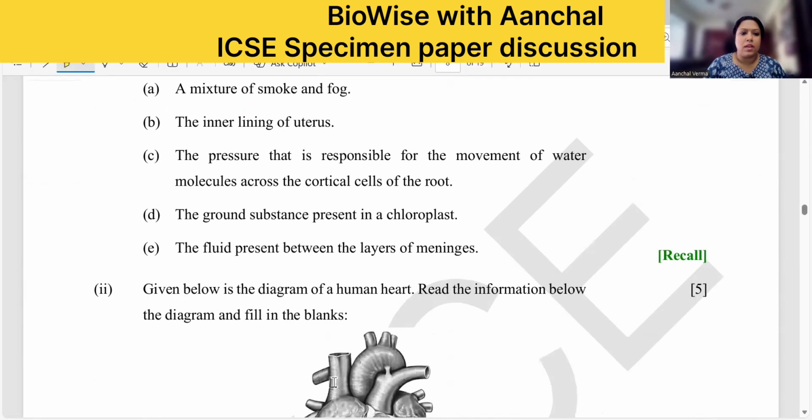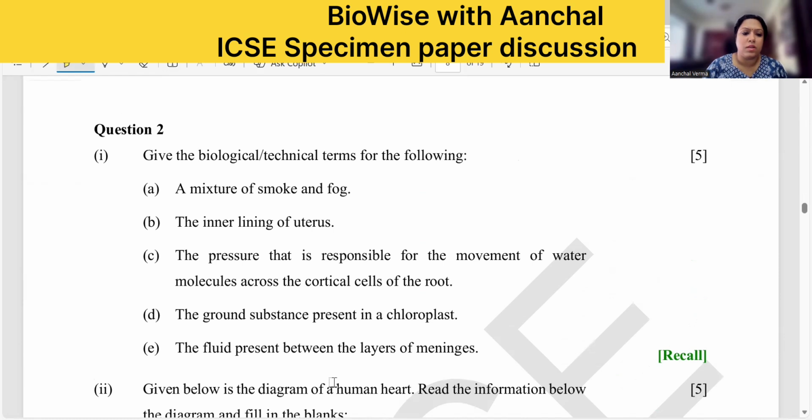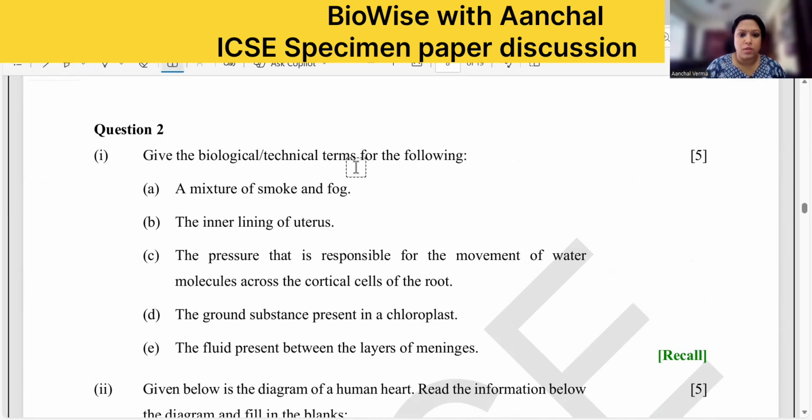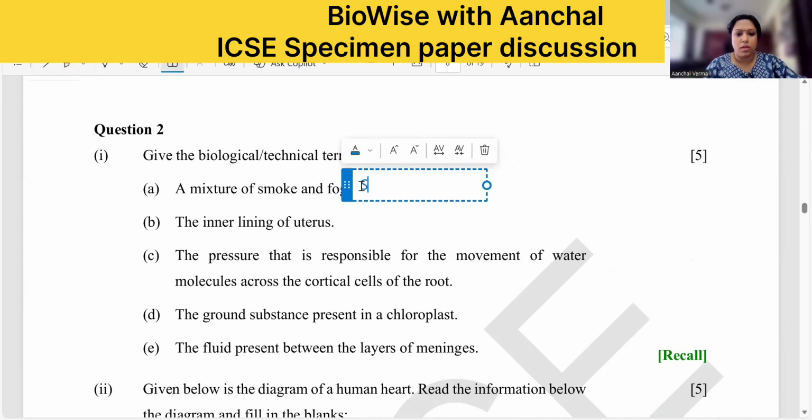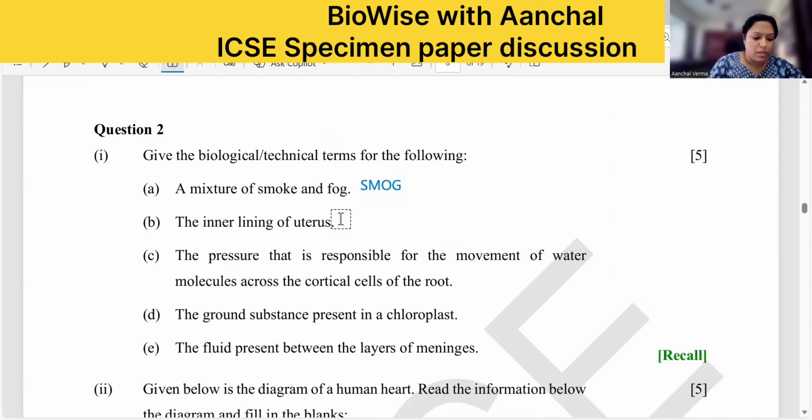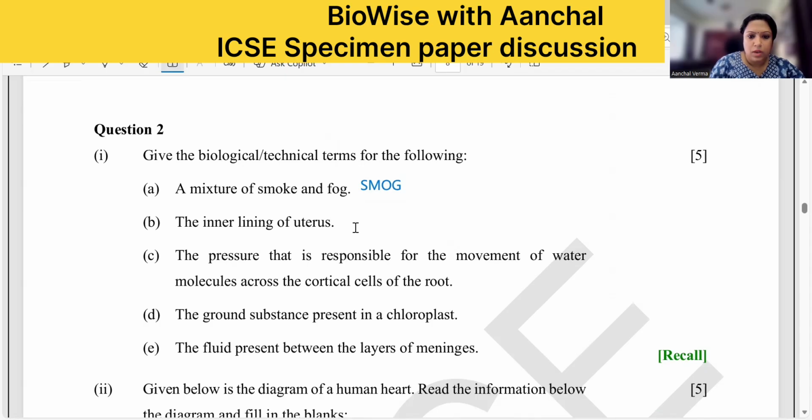Moving to the next, give the biological terms for the following. Now here you can see the first one, the mixture of smoke and fog, smog. The inner lining of the uterus, endometrium. I hope you know the spellings, right? So the first one is smog. The second one is endometrium.